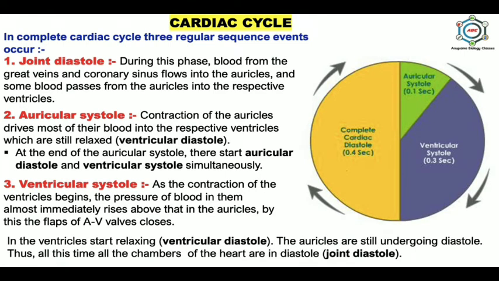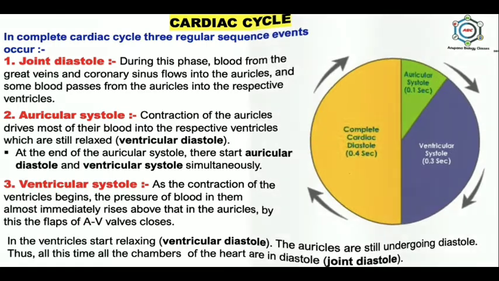So when the ventricles start relaxing, it means ventricular diastole, while the auricles are still in diastole. Thus, all this time, all the chambers of the heart are in diastole. It means complete cardiac diastole. One complete cardiac cycle, meaning one heartbeat, lasts about 0.8 seconds, in which auricular systole takes 0.1 second, ventricular systole takes 0.3 second, and joint diastole takes 0.4 seconds. This is the complete portion about the heart.